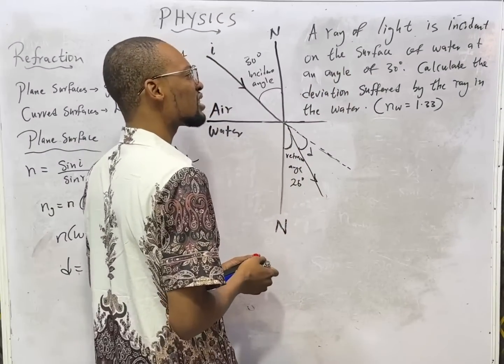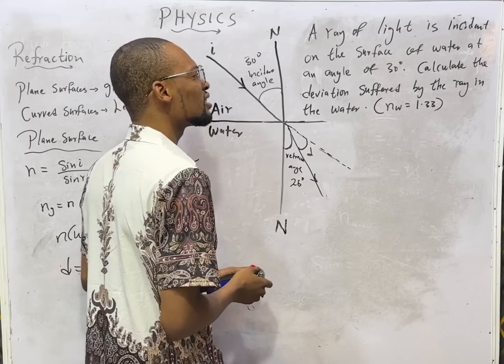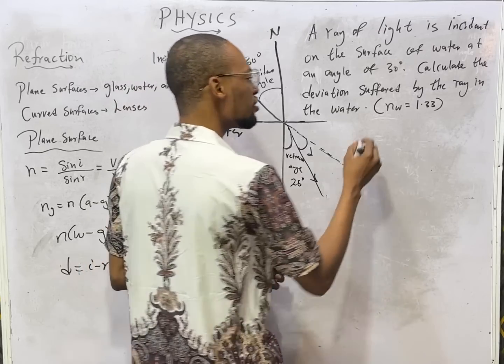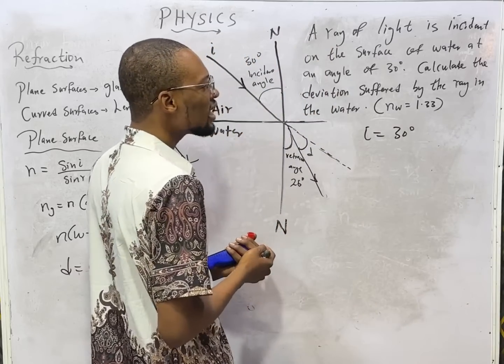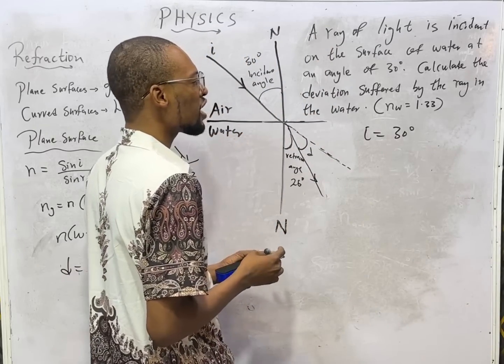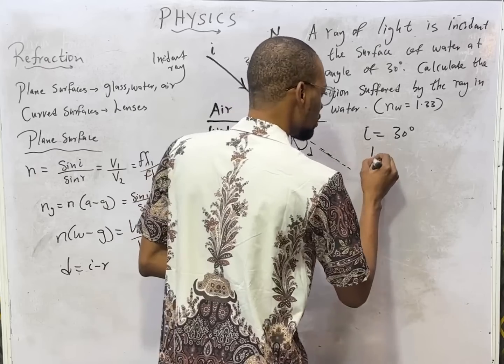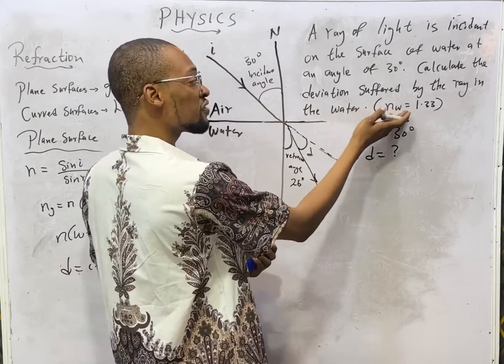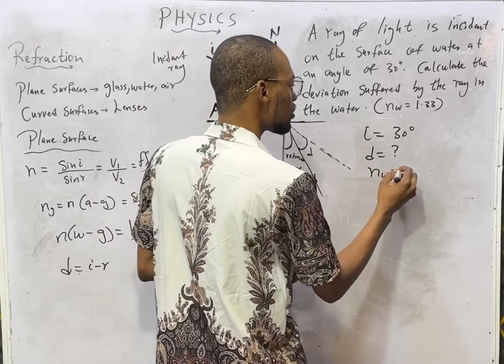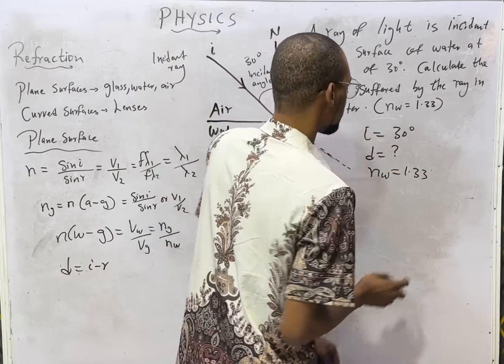A ray of light is incident on the surface of water at an angle of 30 degrees. Incident angle is equal to 30 degrees. Calculate the deviation suffered by the ray in the water. Deviation equals question. The refractive index of water is equal to 1.33.